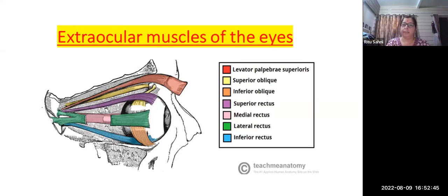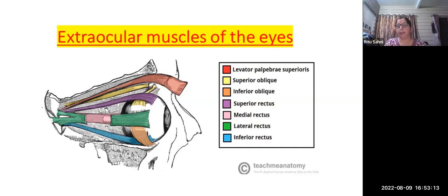These are the muscles: the levator palpebrae, superior oblique, inferior oblique, superior rectus, medial rectus, lateral rectus, and the inferior rectus. As sir was showing on the skull model, where sir attached the muscles, the lateral rectus and medial rectus. It is very important and plays a major role when we treat a patient with myofascial dysfunction. That time we treat these muscles.